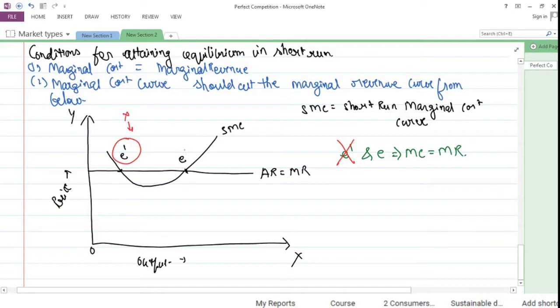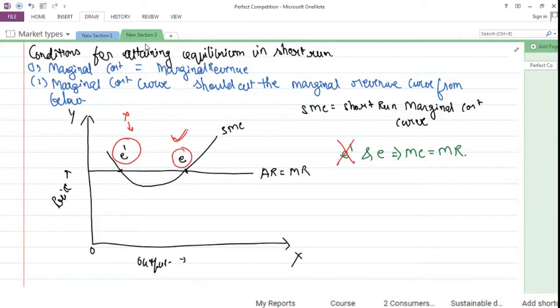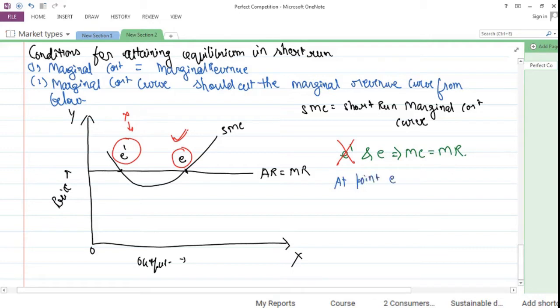On the other hand, what we see is that on the point E, the firm is in equilibrium because it satisfies both the conditions. That is, here at point E, marginal cost is equal to marginal revenue, as well as the marginal cost curve cuts the marginal revenue curve from below. So at point E, what we see is that the firm is at equilibrium.